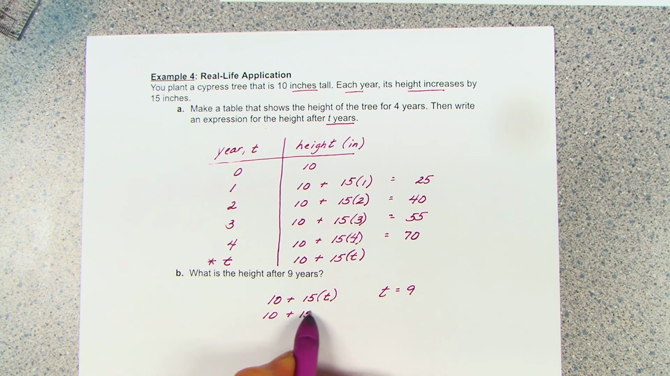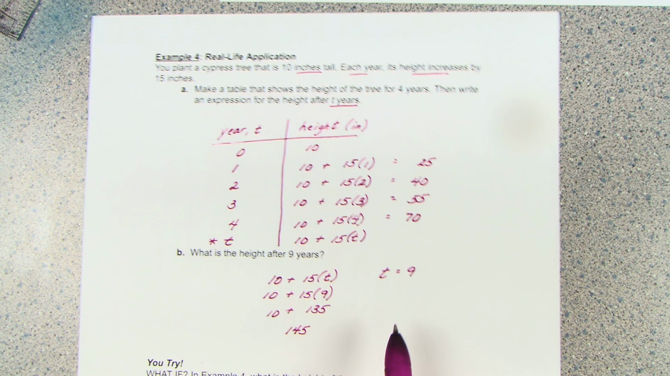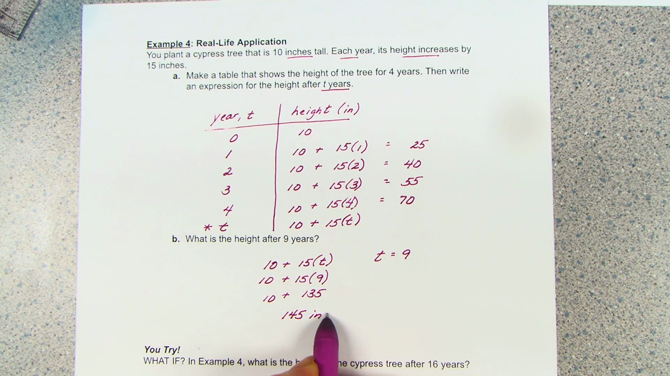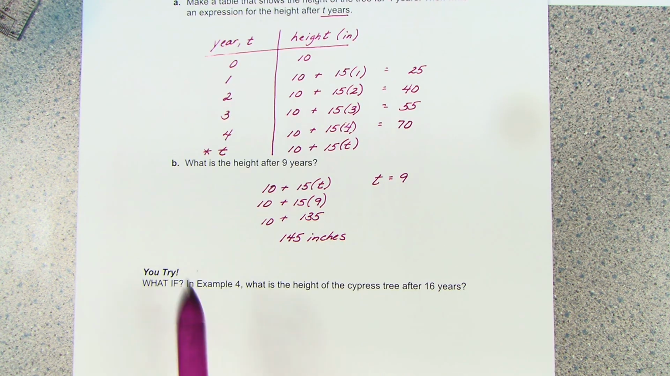You substitute in for that variable. And then, if you've got a calculator, you are allowed to use calculators now, but this one is also on your multiplication chart. You can do 15 times 9. That's 135. Plus 10 is 145. 145 what? 145 inches. Okay, and then your U-try is very similar to this one, but we want to know how much taller it will be after 16 years.